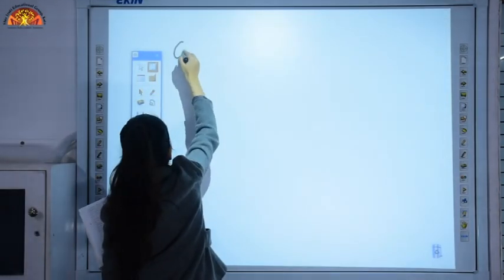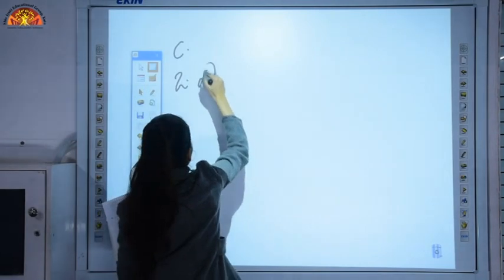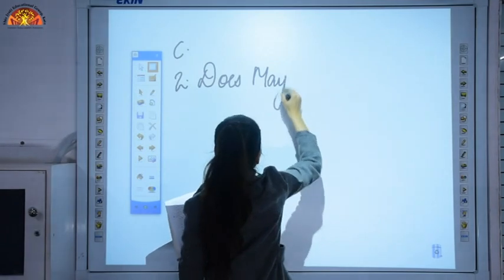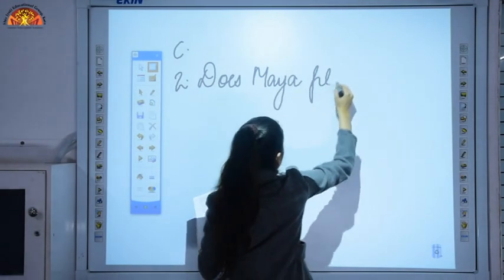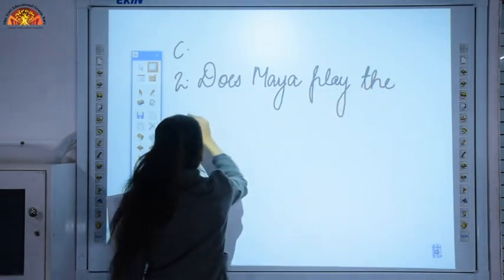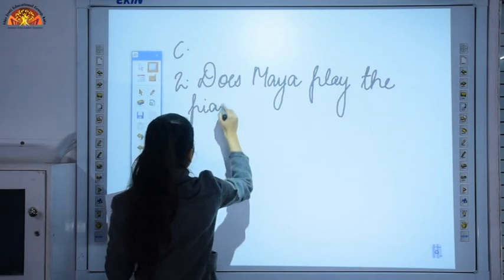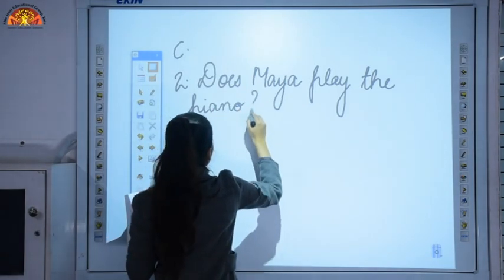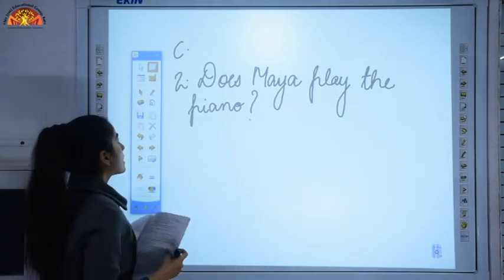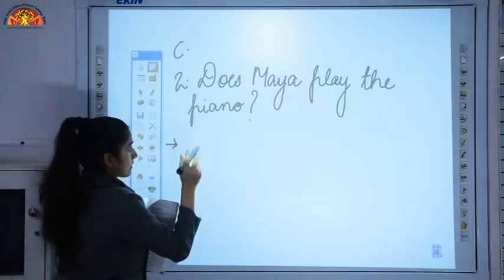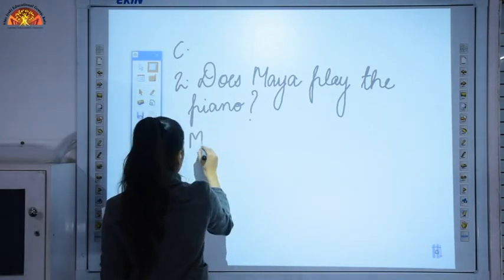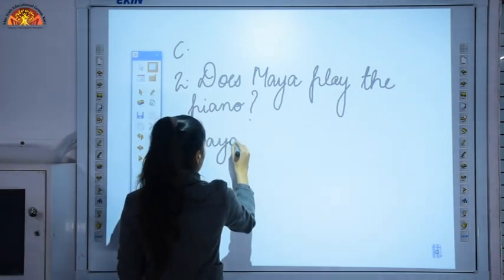Does Maya play the piano? So we have to form the declarative sentence. Let's find out the subject over here, that is Maya. So first Maya will come, then the verb.